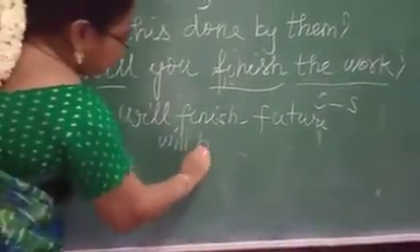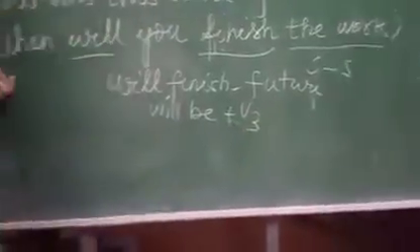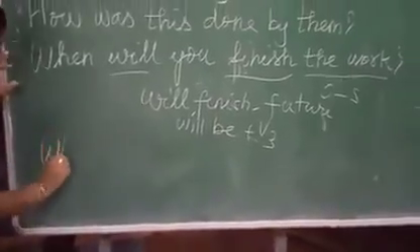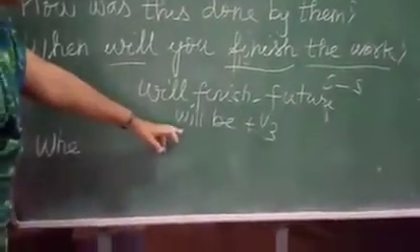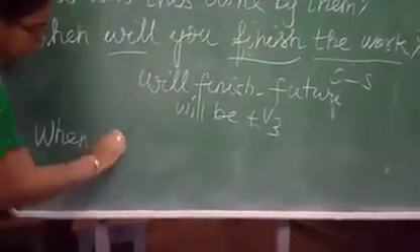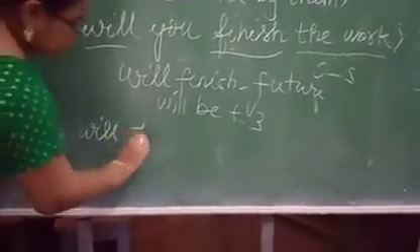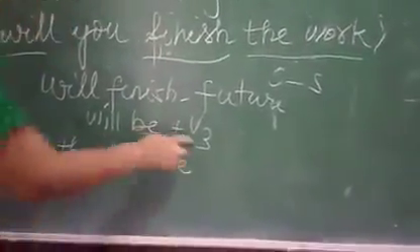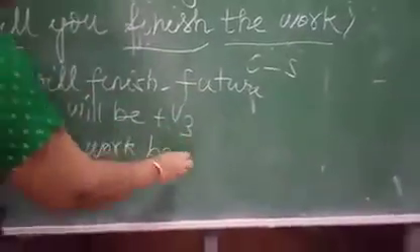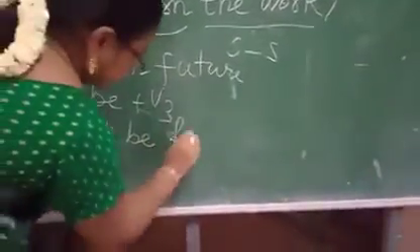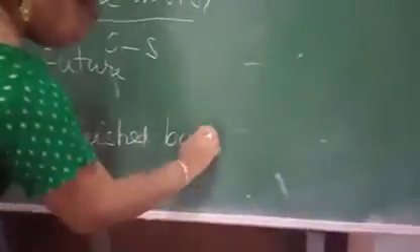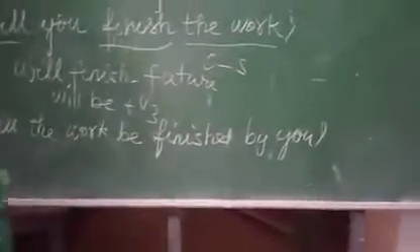Will be plus V3. Here the question starts with when. So the answer also we have to start with when. Immediately after when we have to use the auxiliary verb will. When will, then the object, the work. When will the work be, then V3, finished. When will the work be finished by you? Understood, Amma?